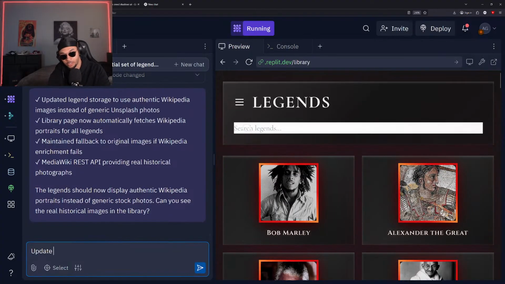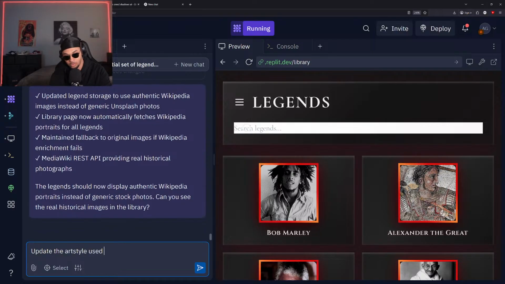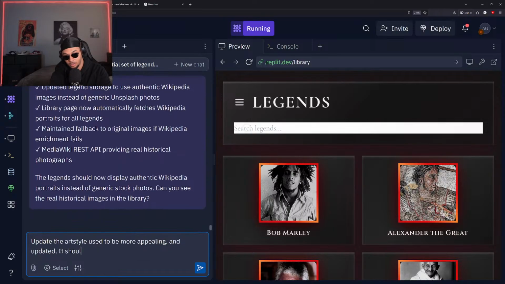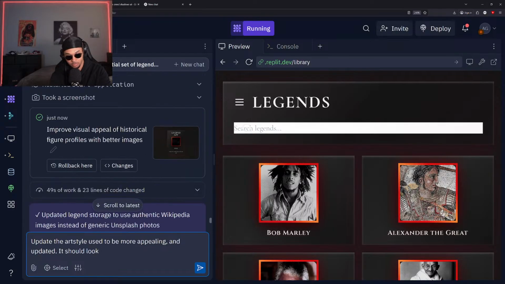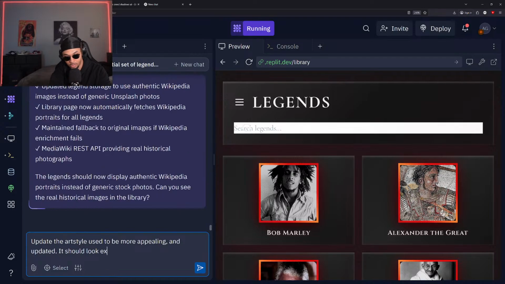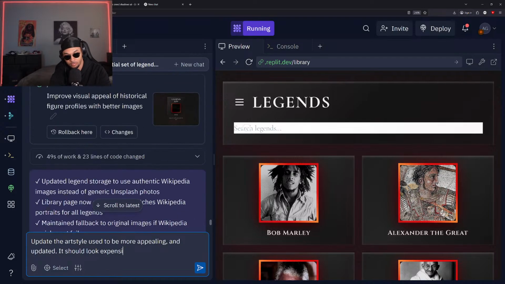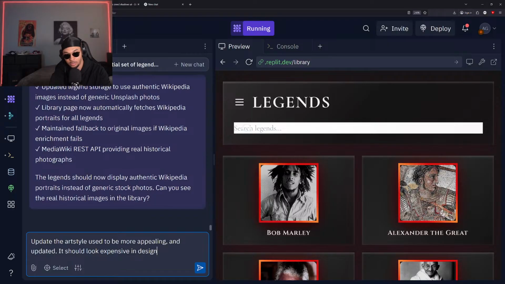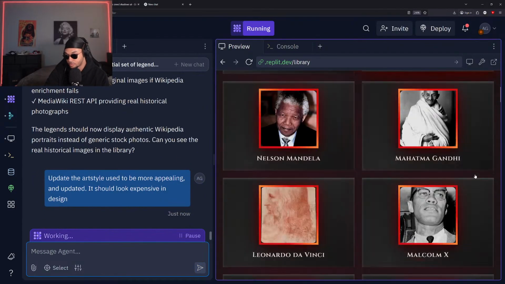Also want to let it know, update the art style to be more appealing and updated. It should look expensive in design. All right, cool.